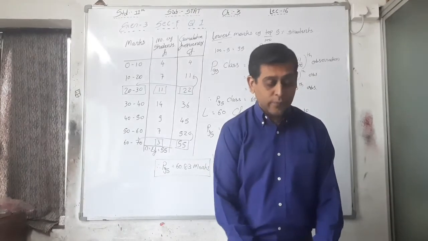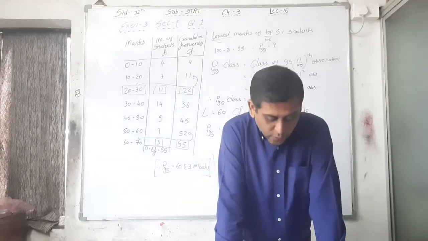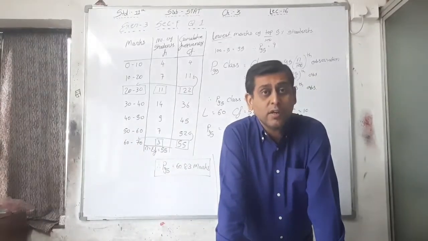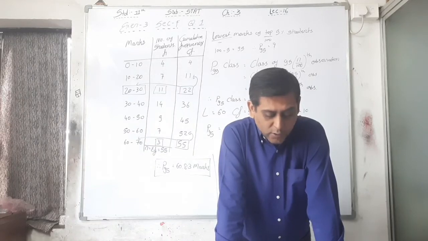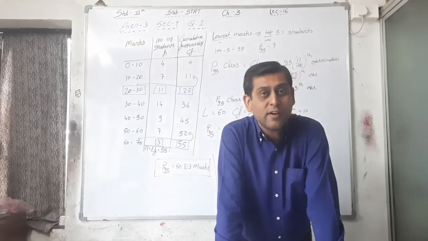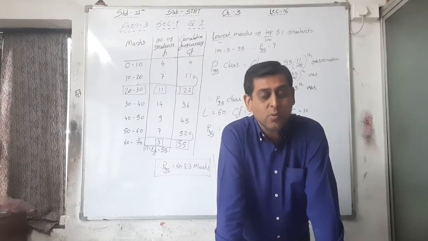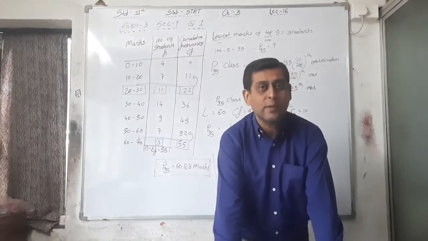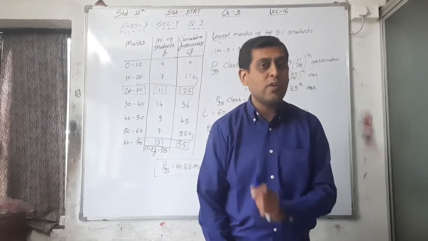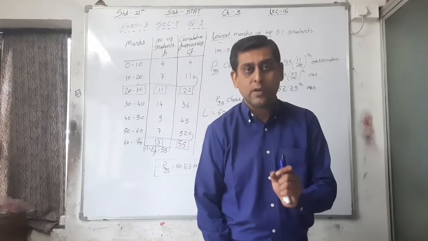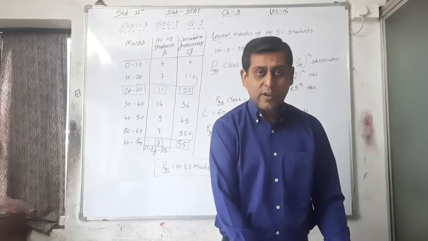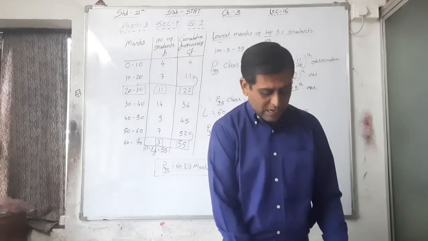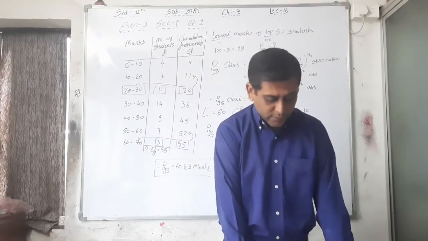Now the 5th one. First of all, we have to read the last line of this 5th question. Find the mode of age of the spectators using graphical method. Underline that particular word, graphical method. Here we are skipping that particular method, that's why you don't have to do that particular sum. The 5th sum is graphical method, that's why you don't have to do it. Now the 6th one, move forward to the next.